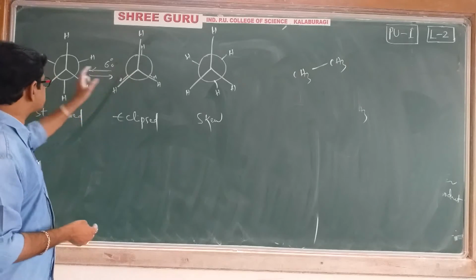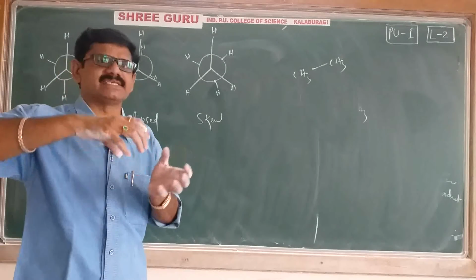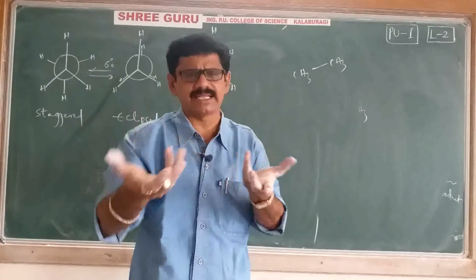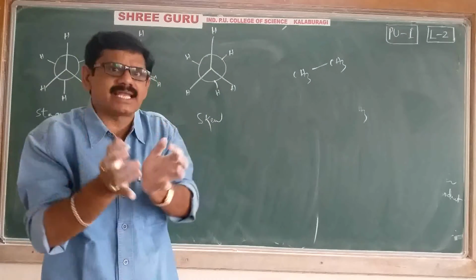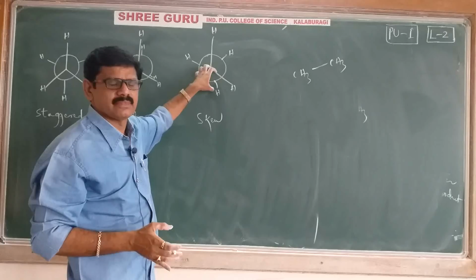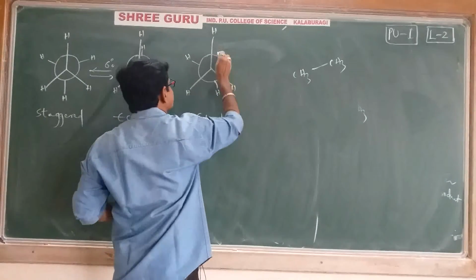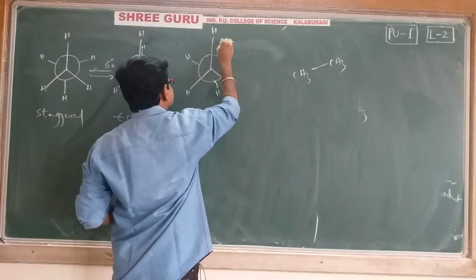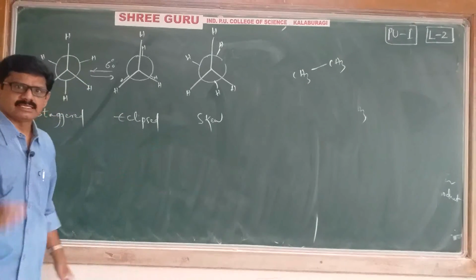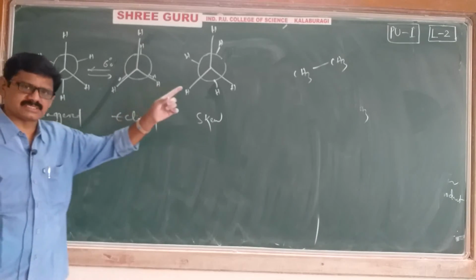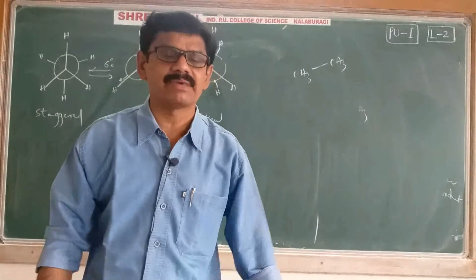Next, between eclipsed and staggered, so many angles we can make. Instead of 60, we can make 10, 12, 15, 20; infinite angles are there. All these arrangements together are written as one form, the skew form. It is neither eclipsed nor staggered, and there is no systematic type. Total how many forms are available? Three forms are available. These three forms are called conformations, and the phenomenon is called conformational isomerism.